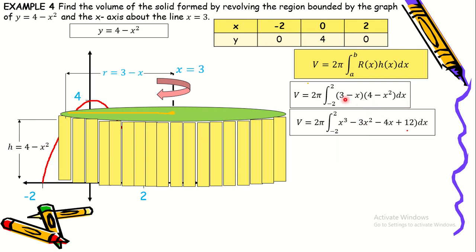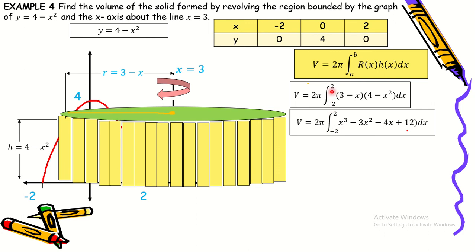So, ang ginawa natin dito, we multiply 3 minus x and 4 minus x squared. So, using FOIL method, kapag pinag-multiply natin tong dalawang to, we will have x cubed minus 3x squared minus 4x plus 12 dx. So, we will get the antiderivatives of this one and then evaluate them from negative 2 up to positive 2.